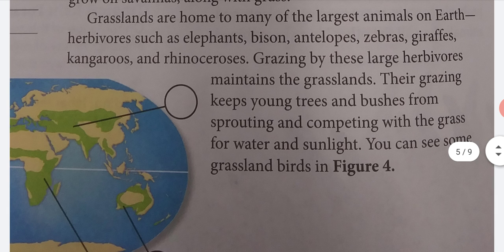Grasslands are home to many of the largest animals on Earth. Herbivores such as elephants, bison, antelopes, zebras, giraffes, kangaroos, and rhinoceroses. Grazing by these large herbivores maintains the grassland. Their grazing keeps young trees and bushes from sprouting and competing with the grass for water and sunlight. You can see some grassland birds in Figure 4.